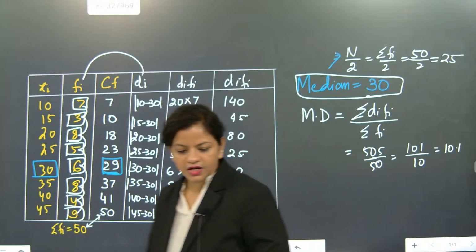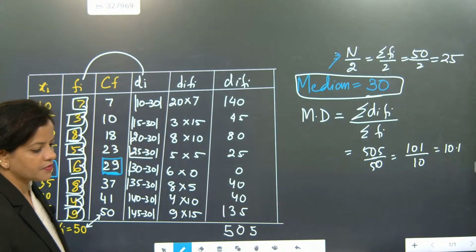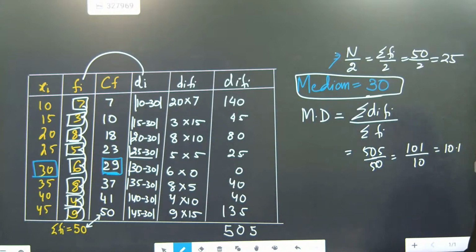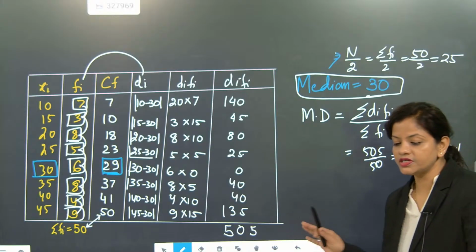So here it will come as 10.1. Understood? It will come as 10.1.